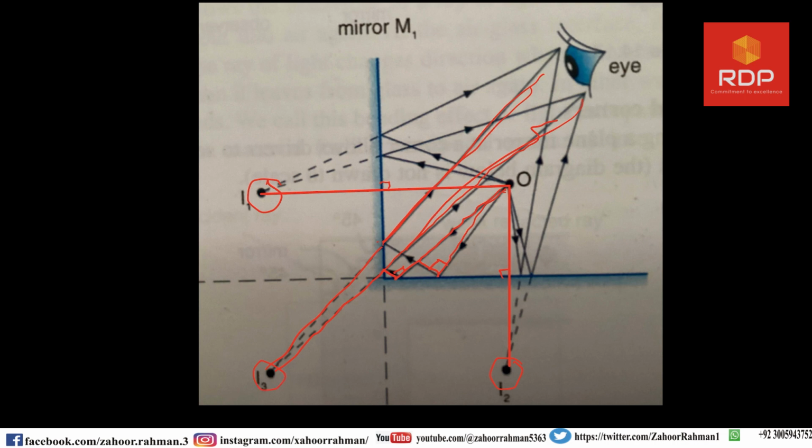There will be three images observed by the human eyes in this particular case. But remember, if the mirrors are at a 90 degree angle, then you will see these type of images.